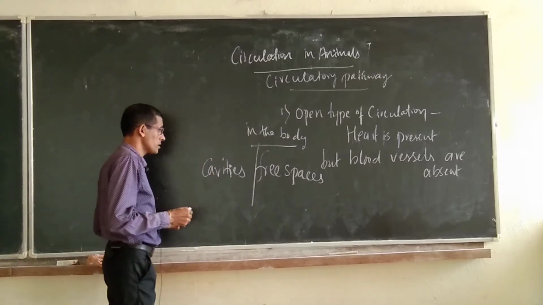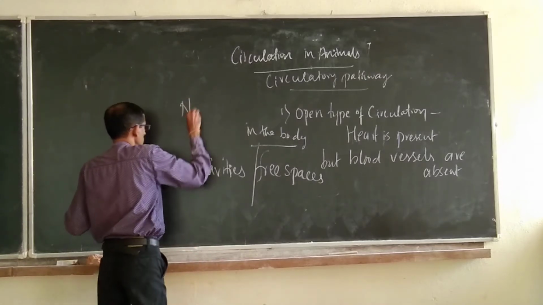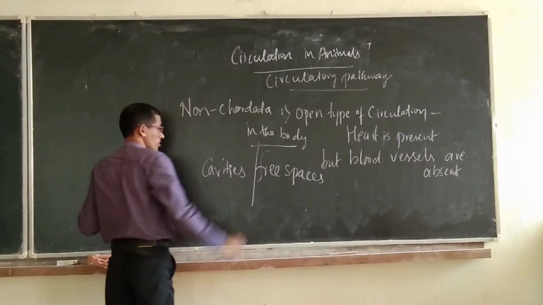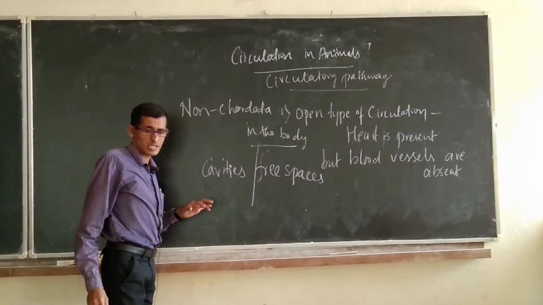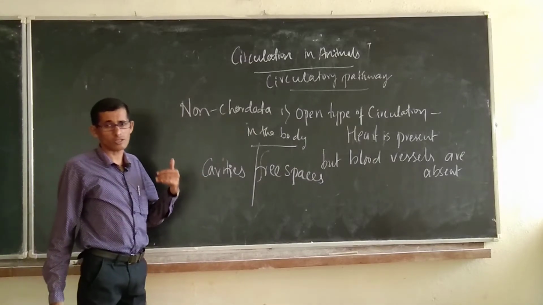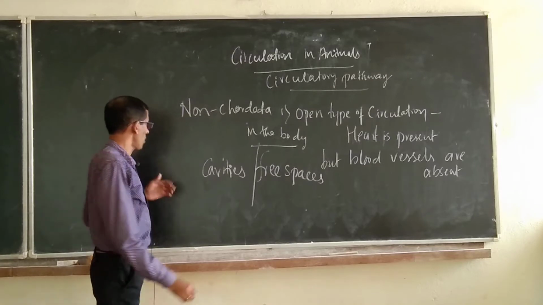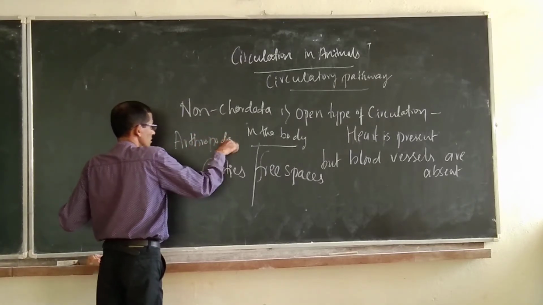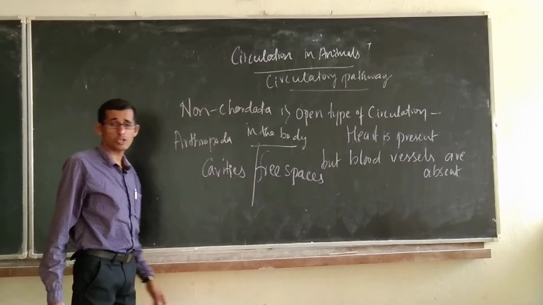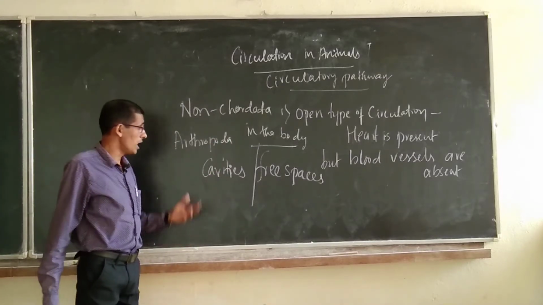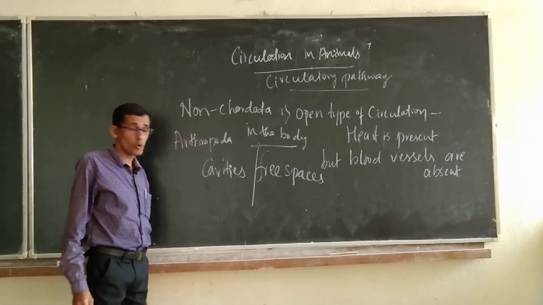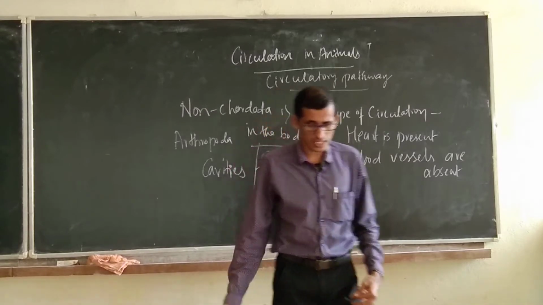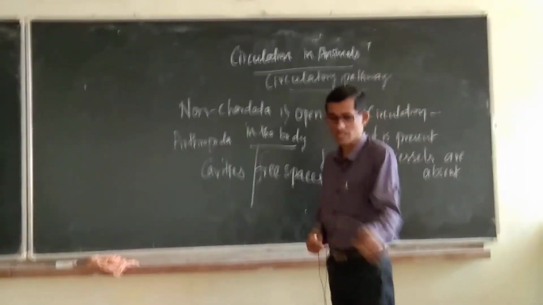Major example: if you take non-chordata. Chordata and non-chordata we know under the animal kingdom chapter. Under non-chordata, if you take phylum Arthropoda, the major example, insects etc. are having this open type of circulatory system. Okay. Next, coming to the closed type of circulatory system.